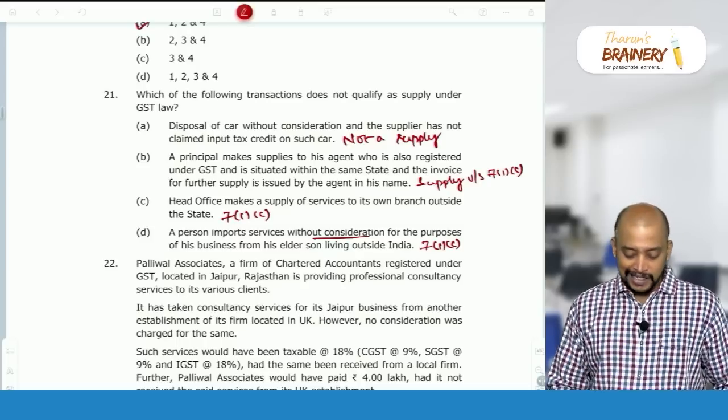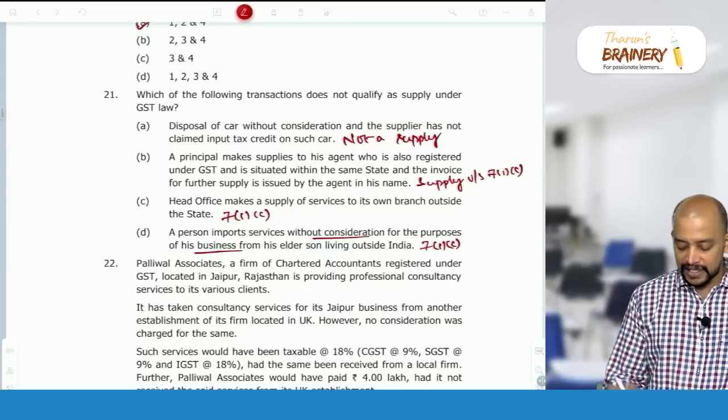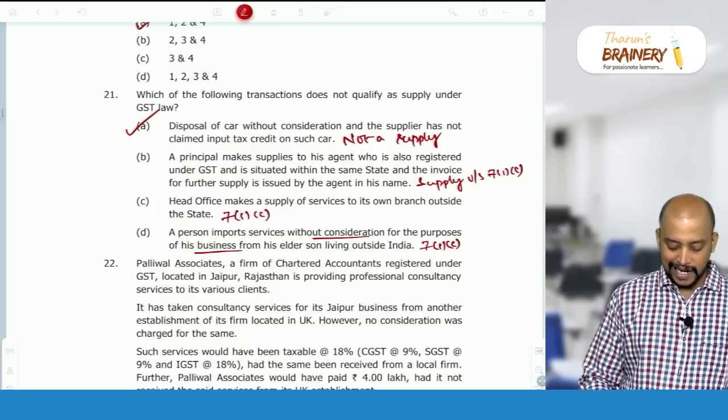Import of service from a related person without consideration in the course or furtherance of business becomes supply. So only option A is the answer.